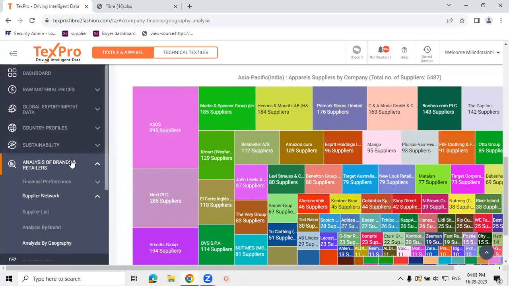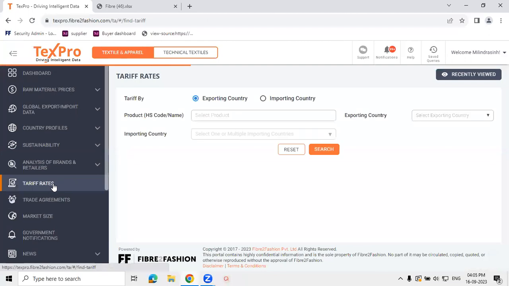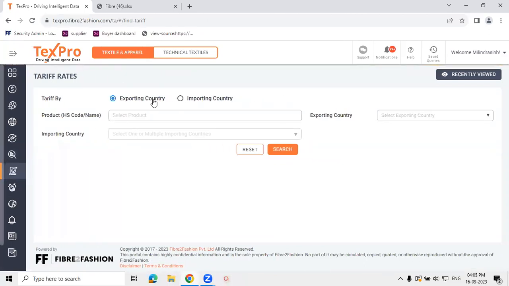Proceeding to the next module that we have, tariff rates. The tariff rate section helps you with the entire tariff dynamics, either as an exporting country or as an importing country. So let's look into an example. Let's take importing countries. In terms of HS codes, just like the trade data, we cover all HSN codes under the value chain of the textiles and fashion industry.